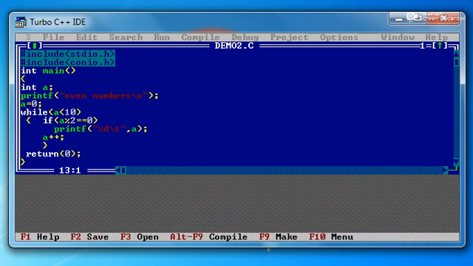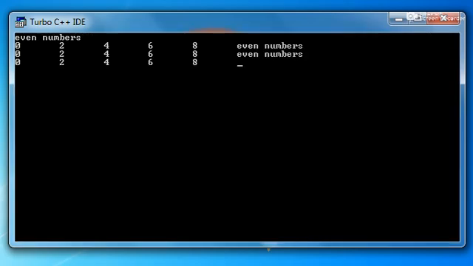Now see, again I'm executing the program. So I pressed Control F9, and then I'm having the output, but the output is not visible. You may wonder or have a doubt: I have written the code but I don't see the output, so how is it possible? We'll check it by using Alt F5. Now see, with Alt F5 it is showing me the output window, and it is showing even numbers, even numbers, even numbers. I have executed 50 times, so it is showing the output of all the executions.